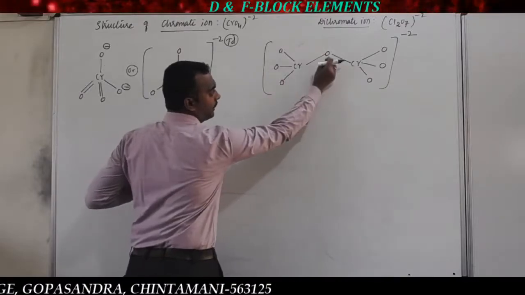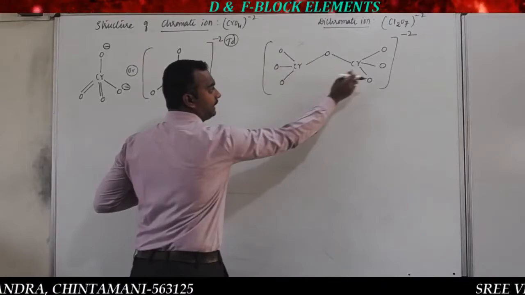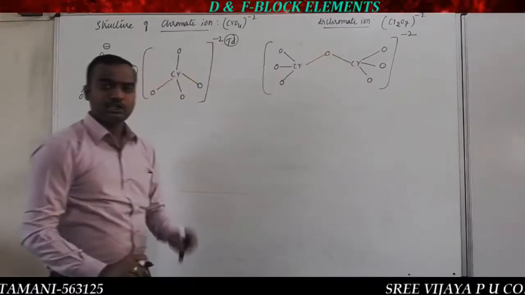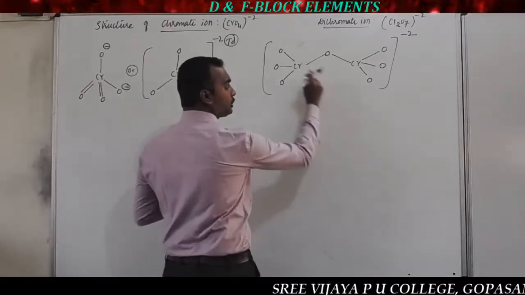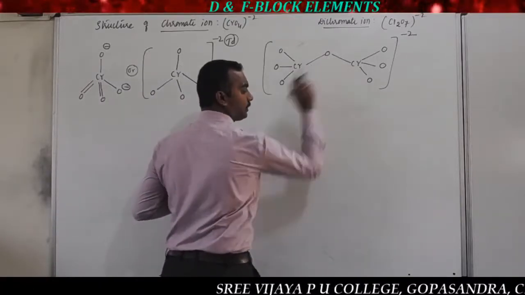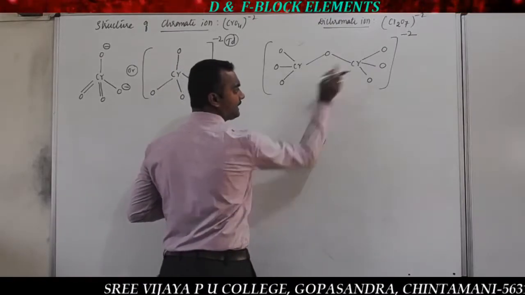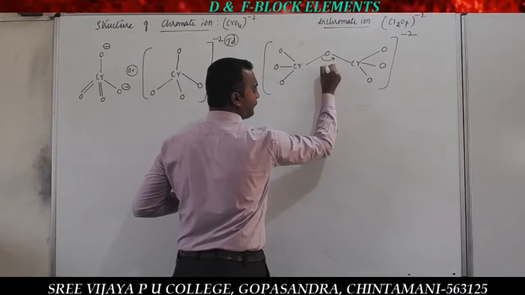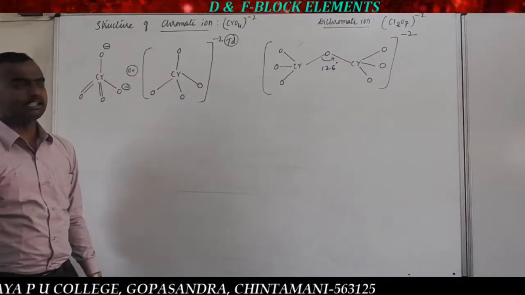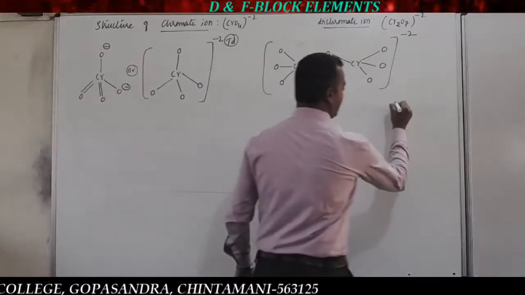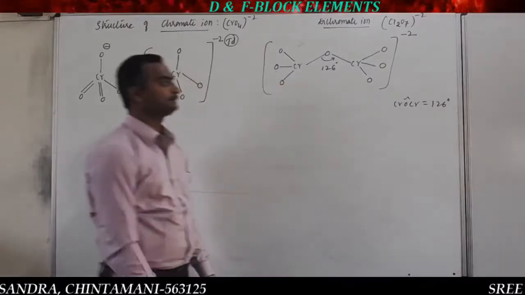So oxygen, oxygen, oxygen, oxygen. This is the tetrahedral geometry. Another tetrahedral geometry like this. This is the tetrahedral geometry. So two tetrahedral geometries, two chromate ions combined. They join through the Cr bond. The 2 chromate ions are joined together through the Cr bond, with a bond angle of 126 degrees.